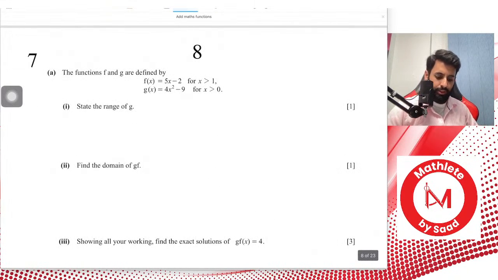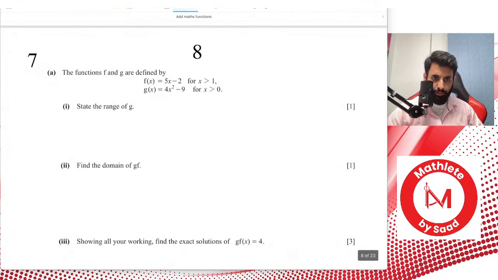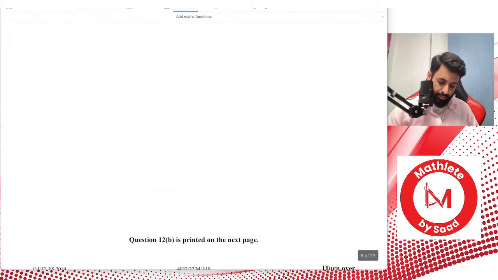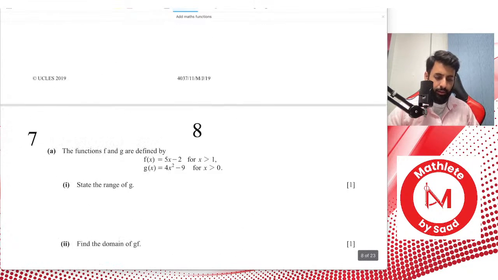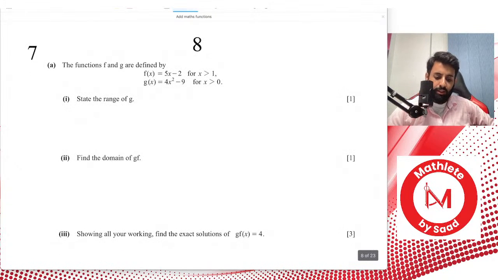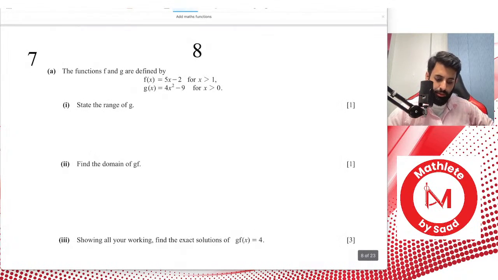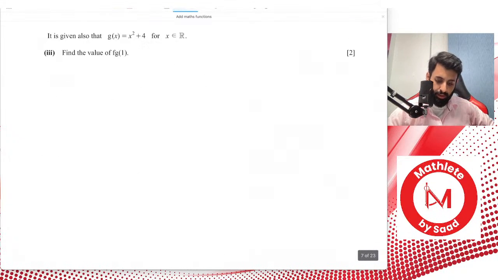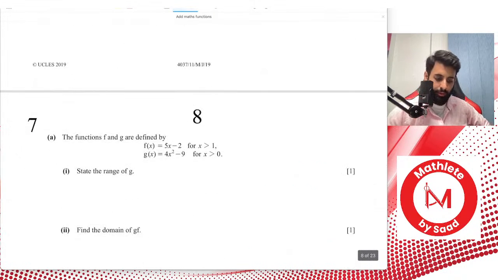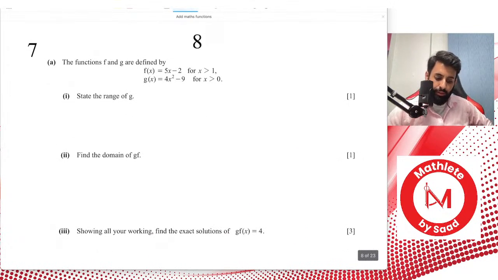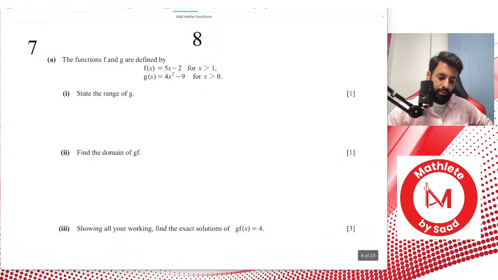Okay, let's solve this question. This is from Major 2019, paper 2, variant 2. It says the functions f and g are defined by f of x equals 5x minus 2, with the domain x greater than 1, and g of x equals 4x squared minus 9, with the domain x greater than 0. I'll solve a graph question after this one, don't worry about that. State the range of g.